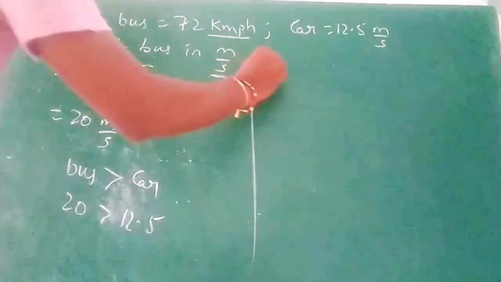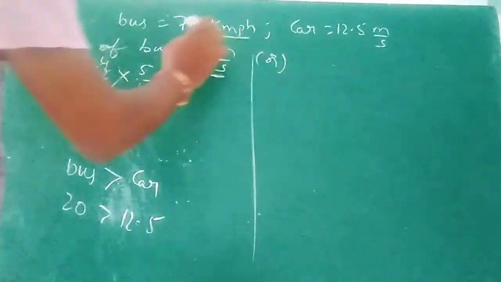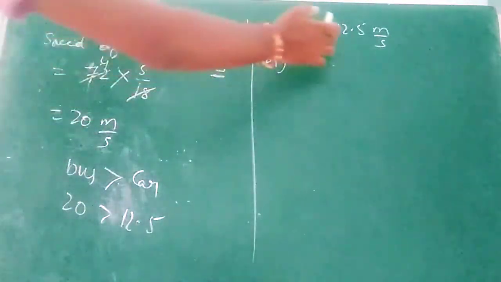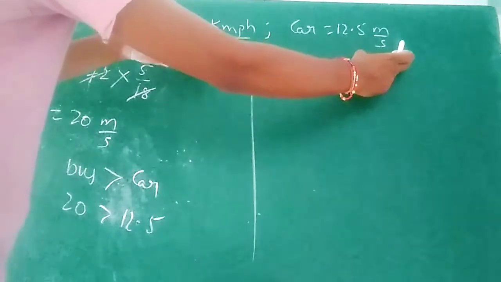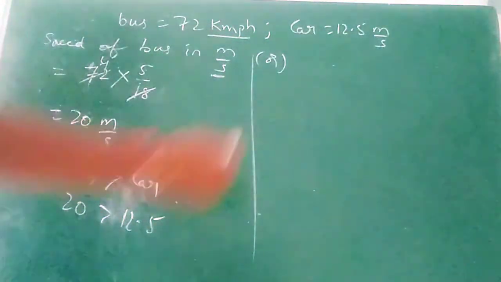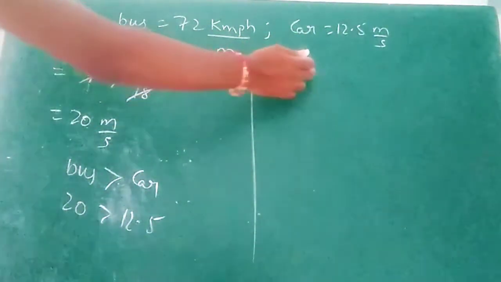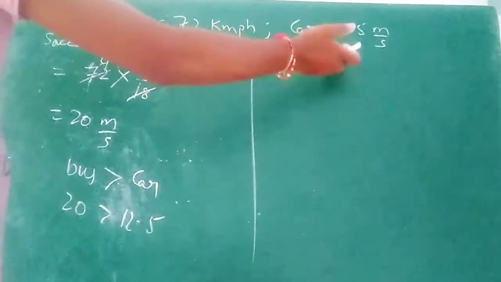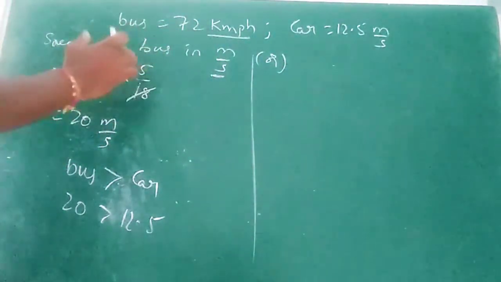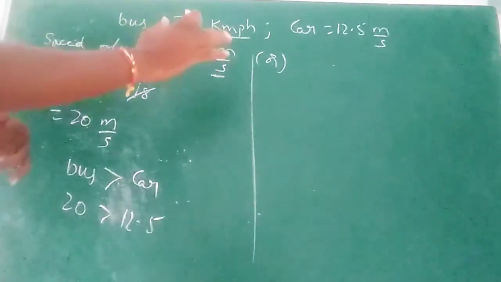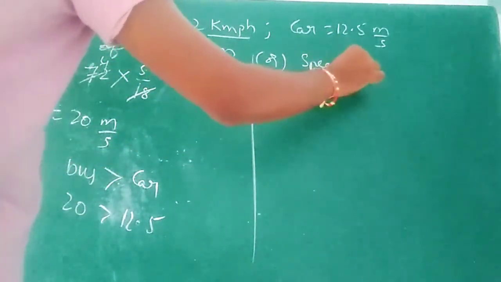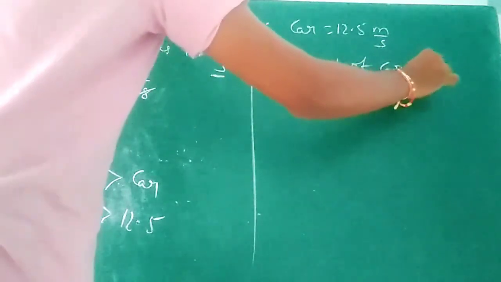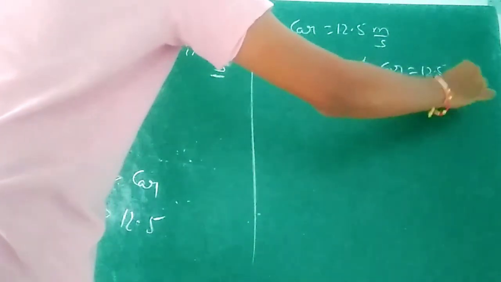Or we can convert only the car but not the bus, so that we get the car in kilometer per hour. Then both are in kilometer per hour, so that we can compare these. Let's check in this method also. This second method, we are converting only the car, not the bus. In the first case we converted only the bus, not the car. So speed of car is equal to 12.5 meter per second.